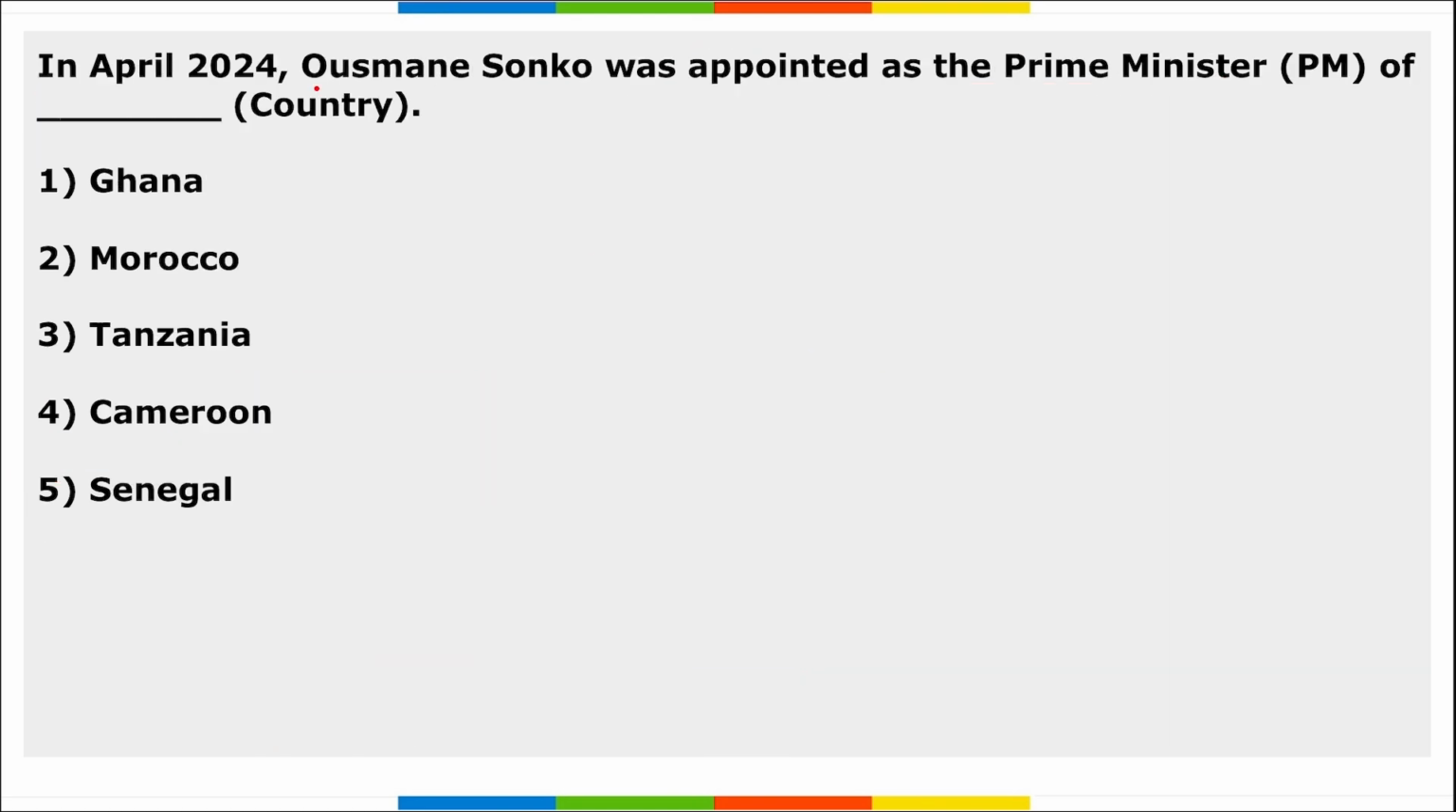Next, in April 2024, Ousmane Sonko was appointed as the Prime Minister of which country? So Ousmane Sonko was appointed as the Prime Minister of Senegal.